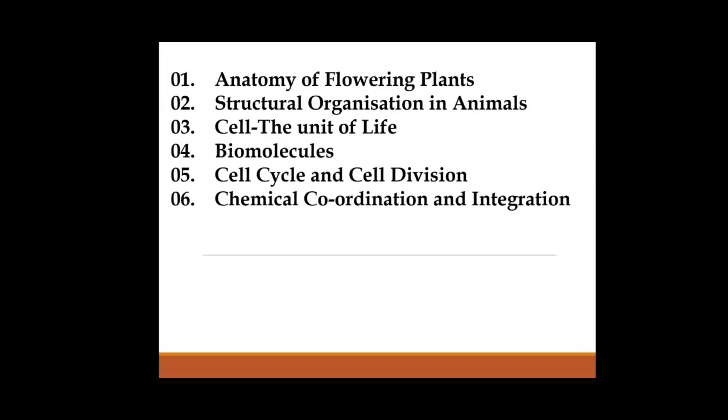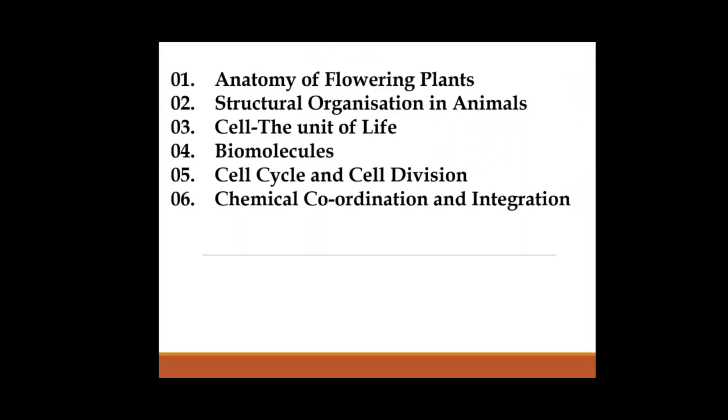Now, anatomy of the flowering plants. As we know, in the introductory part we have the internal structures of root, stem, leaf. Then after this we have certain meristematic tissues, which we will discuss in detail. Then in the anatomical part, you have studied the primary meristem and secondary meristems.